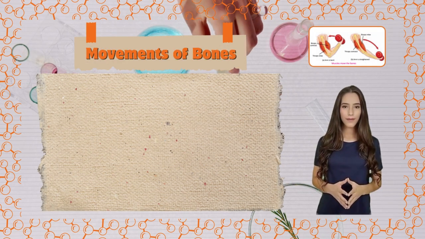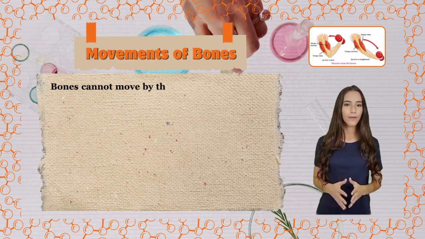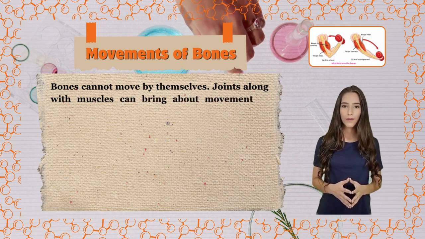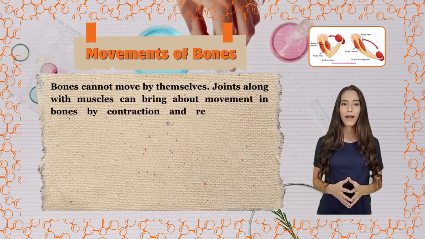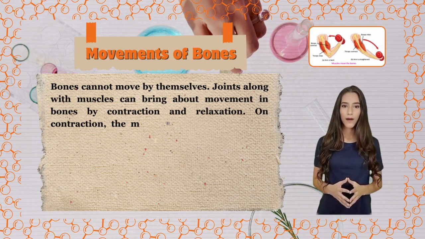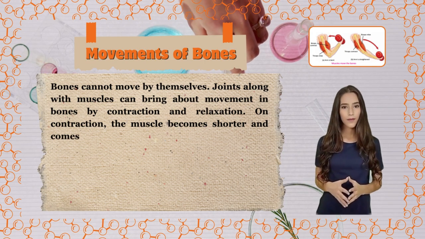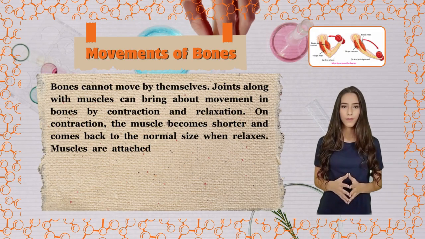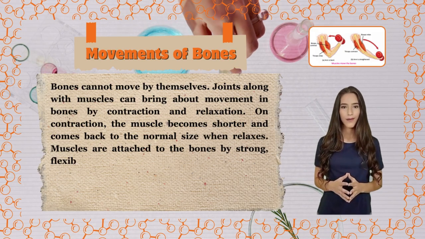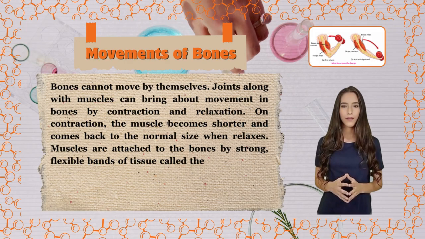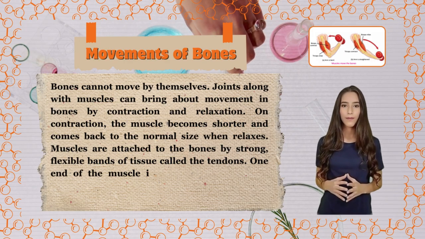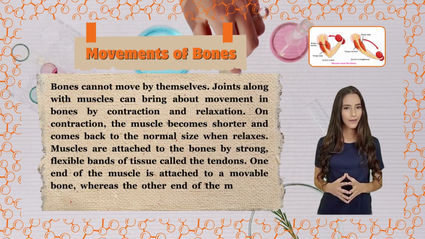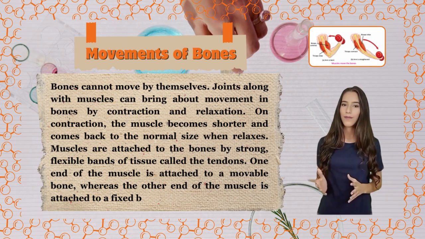Movements of bones. Bones cannot move by themselves. Joints along with muscles can bring about movement in bones by contraction and relaxation. On contraction, the muscle becomes shorter and comes back to the normal size when it relaxes. Muscles are attached to the bones by strong, flexible bands of tissue called tendons. One end of the muscle is attached to a movable bone, whereas the other end of the muscle is attached to a fixed bone.